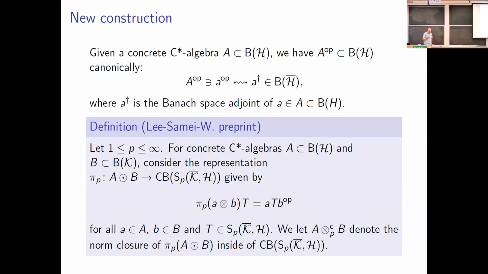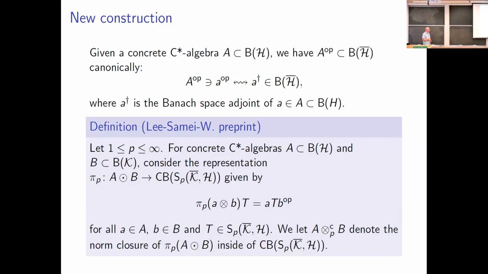And then I want to make some comments on the opposite algebra of A. Of course, this is going to be a C-star algebra, and we're able to concretely represent it inside of bounded operators on H bar. If little a is an element of our C-star algebra big A, I'll let A op denote the corresponding element in the opposite algebra.